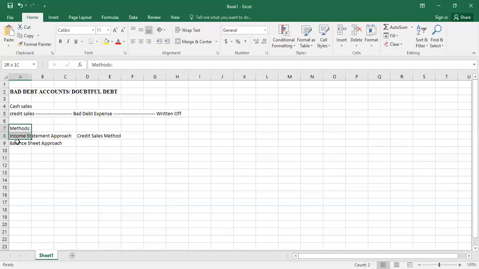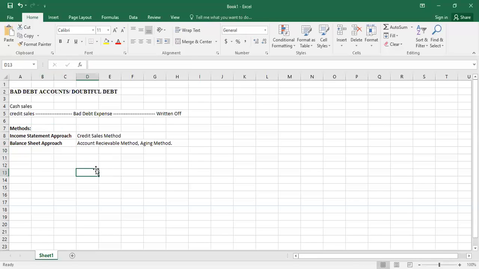Under the balance sheet approach, there is the accounts receivable method, and the second one is the aging method. So all in all, we have three methods.